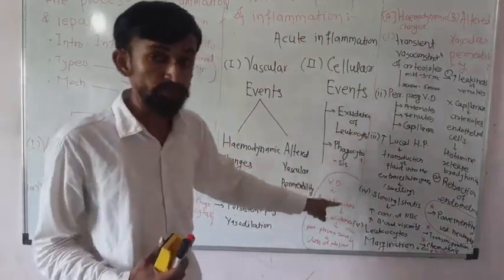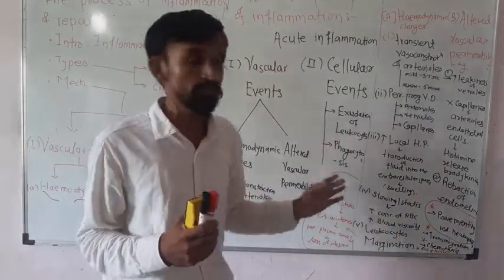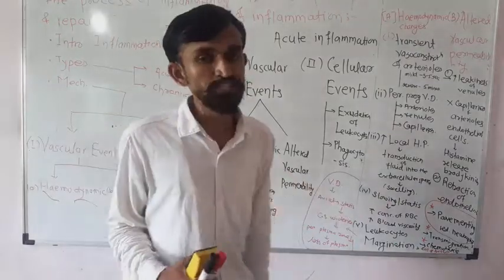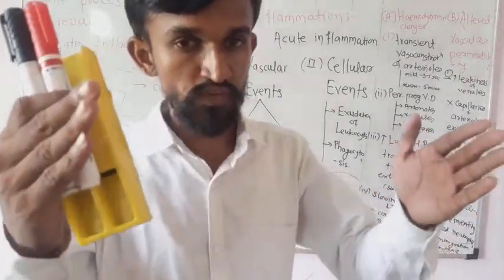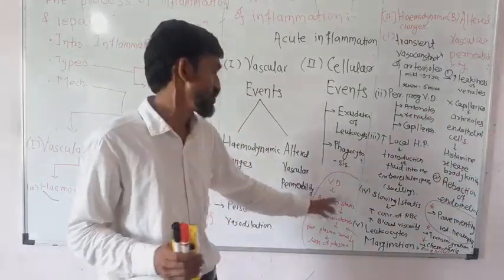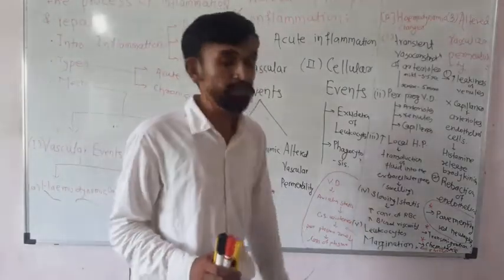Due to vasodilation, what happens? Axial flow of blood leads to stasis. Means our general blood flow is axial, leads to stasis, and due to which what happens? The central stream widens.